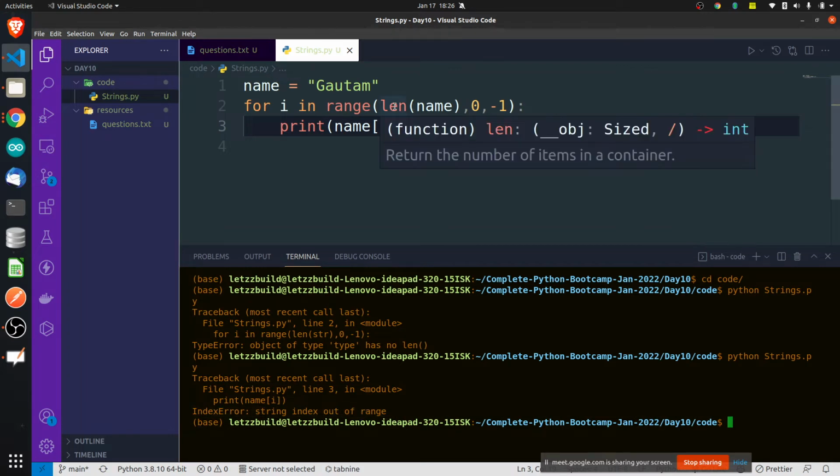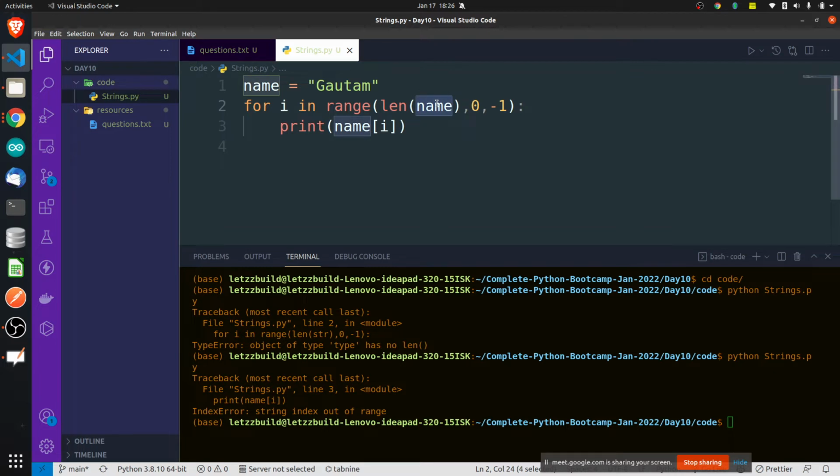Let's try to track it. Length of name is how much? 1, 2, 3, 4, 5, 6. Will you agree? This will be replaced by 6. Then name of I, and in the first iteration I will be 6 because it is starting from 6. Name of 6. Is name of 6 available?